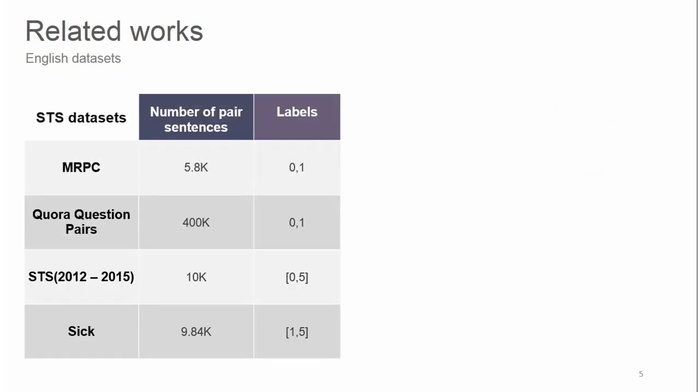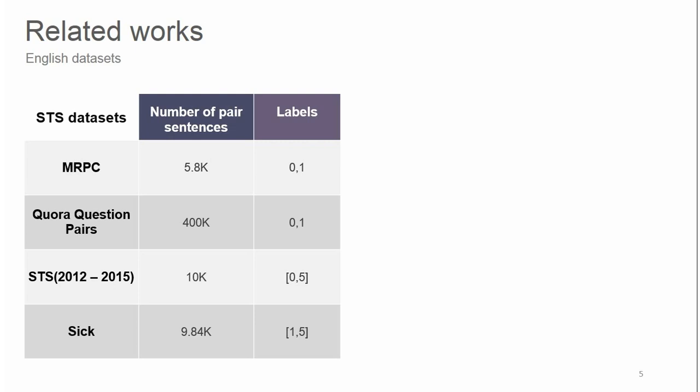You can see some of the available datasets for semantic textual similarity tasks in English. MRPC, the Microsoft Research Paraphrase Corpus, is a text file with positive and negative samples. Quora Question Pairs contains more than 400,000 pairs of questions from Quora. STS, Semantic Textual Similarity. The STS Benchmark consists of a collection of English datasets organized in STS semantic evaluation tasks.